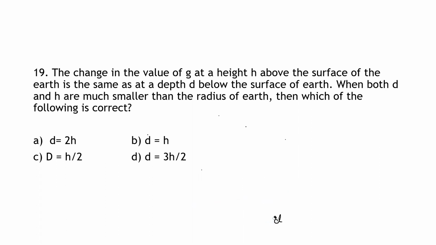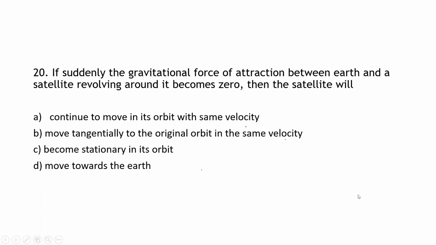Okay. Then the last question for today's class is, if suddenly the gravitational force of attraction between Earth and a satellite revolving around it becomes zero, then the satellite will... So what happens here? They have said the gravitational force of attraction between the Earth and the satellite becomes zero. So when the gravitational force becomes zero, the centripetal and centrifugal forces also disappear. The options are: continue to move in its orbit, move tangentially, become stationary, move towards the Earth.